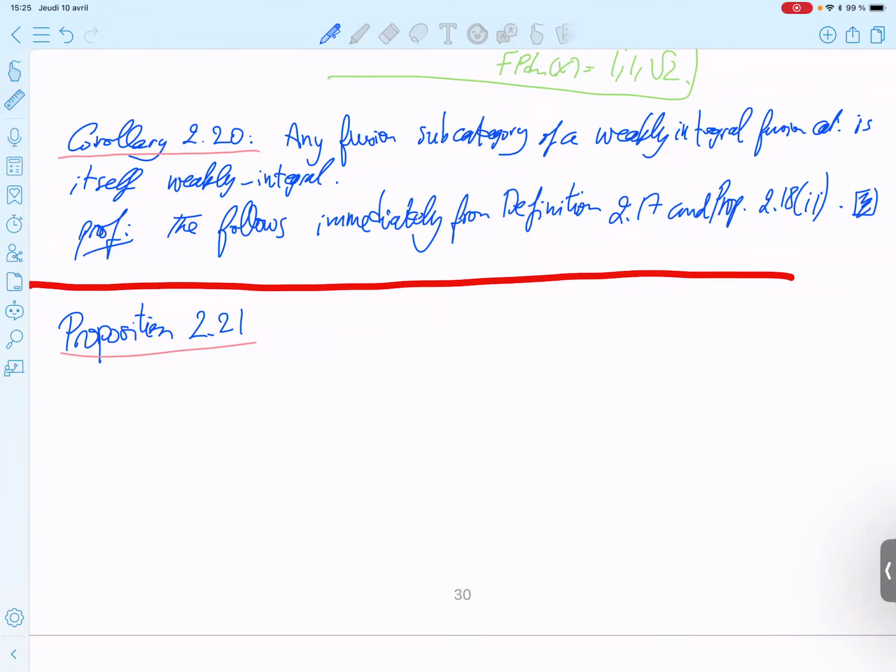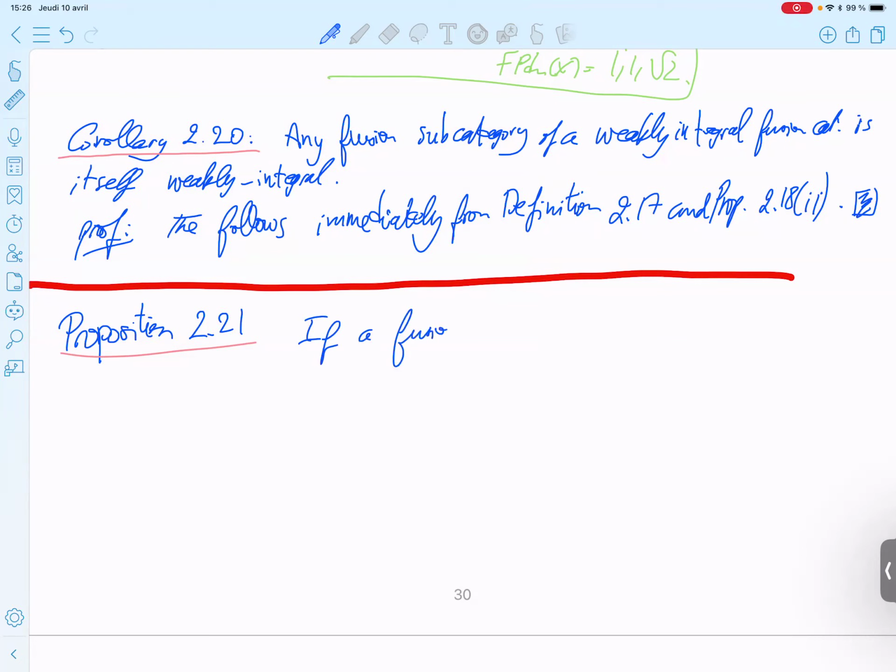This one is saying that if you have a faithful grading, so we mentioned the notion of grading for a fusion category by a group, by a finite group. But if the grading is faithful, then we get the following result regarding the Frobenius bound dimension. In some sense, every component of the grading has the same Frobenius bound dimension.